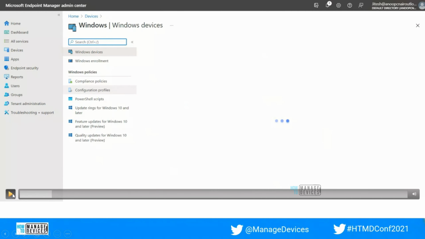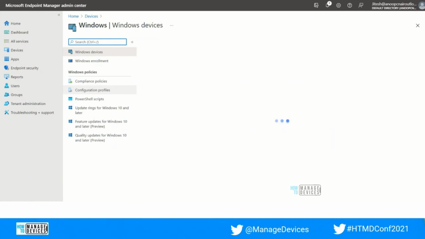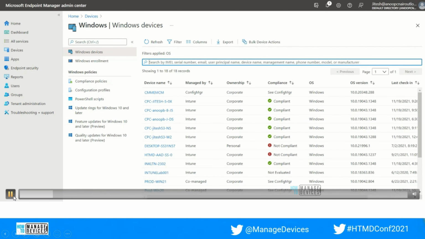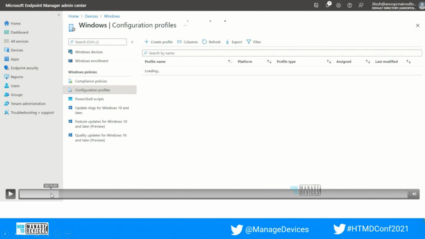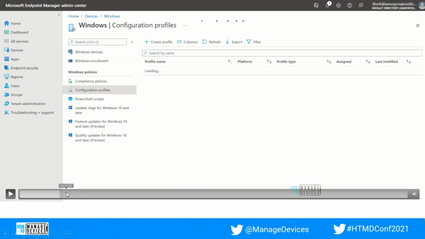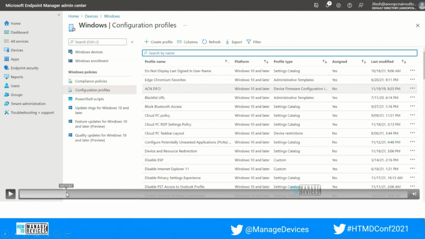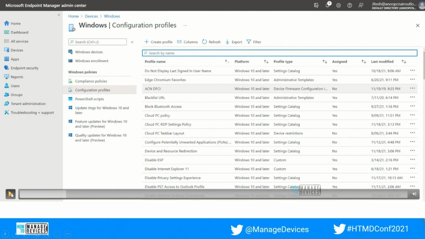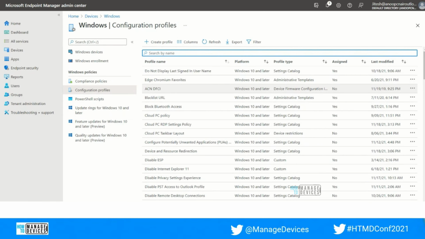We will select the latest deployed profile. In this case, I am selecting the Outlook profile, which we recently deployed to our collection.